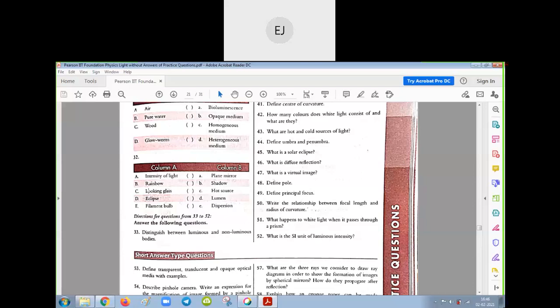Air, heterogeneous medium. And the next, intensity of light, unit is lumen. Rainbow, dispersion you can say. Looking glass, plane mirror you can say. Eclipse, shadow. Filament bulb, hot source.